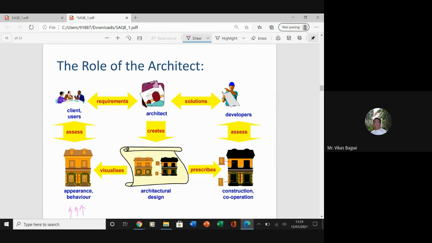That is nothing but a blueprint that would be given by the architect, and it would be given to both the developer, that is the civil engineer, the ones who are going to come up with this particular architecture, and it will also be passed on to the clients, that means those for whom this particular thing has been developed.